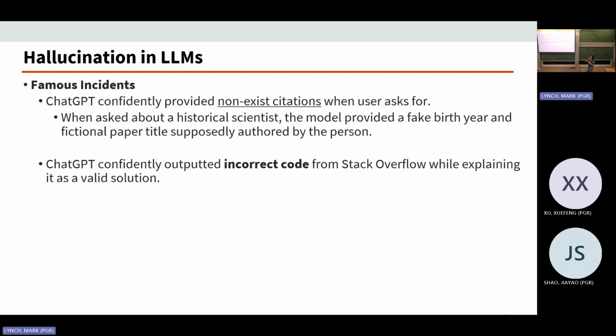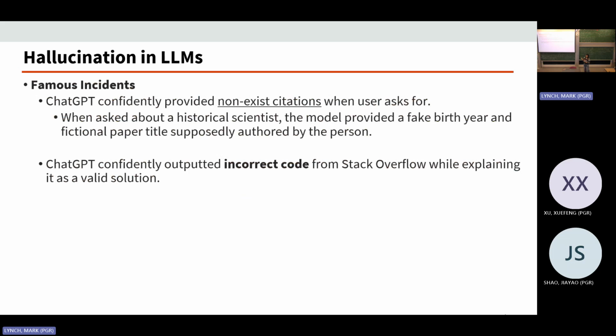Now what we care about more is hallucination in large language models. There are some pretty famous incidents, like I mentioned. First of all, I don't know if you guys have tried to ask ChatGPT for citations. In the early stage, when it just came out, it would give you completely non-existing citations that are just gibberish. They're not real, and they might relate to some unrelated famous people.